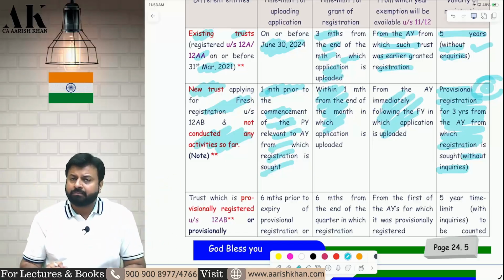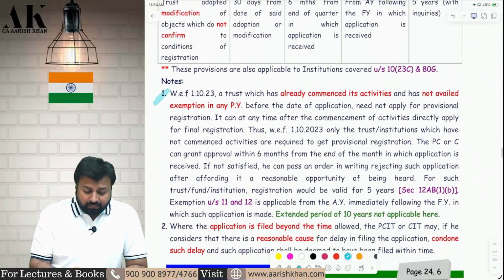What will they inquire? They will inquire after the provisional registration has expired. At that time, they will inquire whether I have done the things properly or not. As of now, no inquiry. I hope it is clear to all of you. Now coming to one more trust, coming to the notes below.